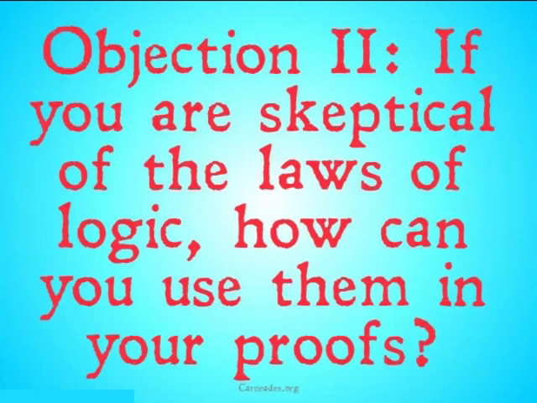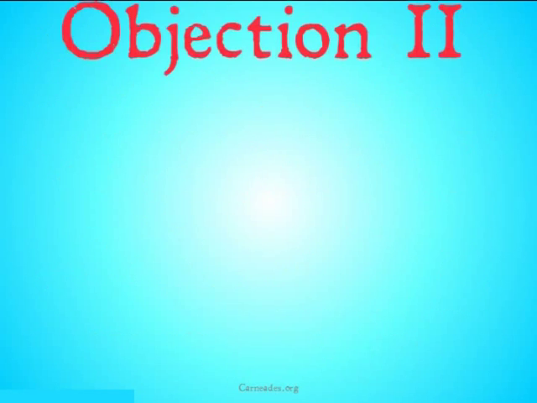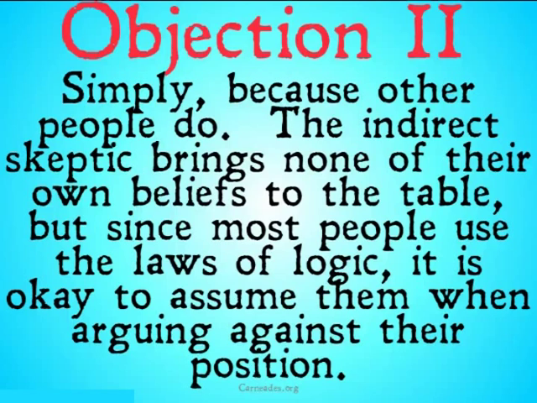Objection number 2. If you are skeptical of the laws of logic, how can you use them in your proofs? I get this one a lot. They say, oh, stop using logic if you don't believe in logic. You don't like logic, so stop using it. Well, that's not really how it works. Once again, the only reason the skeptic is using logic at all, or this version of logic at all, is because other people do. The indirect skeptic brings none of their own beliefs to the table, as they don't have any beliefs. But since most people use the laws of logic, it's okay to assume them when arguing against their position, because you're showing that their position leads to a contradiction.